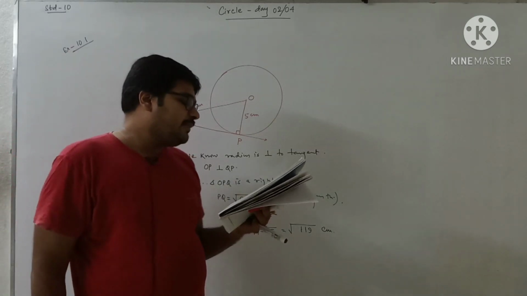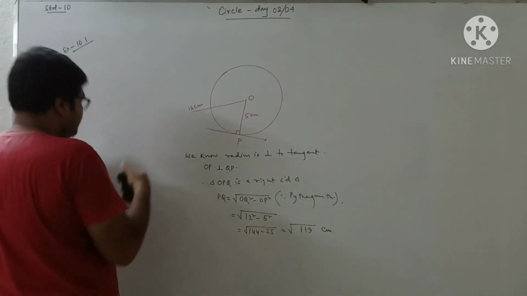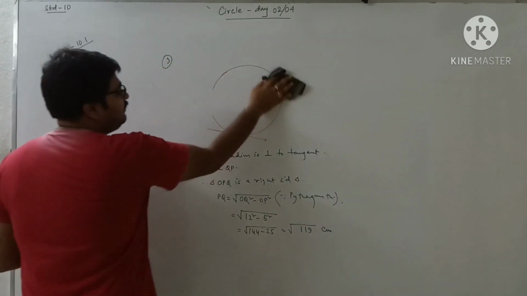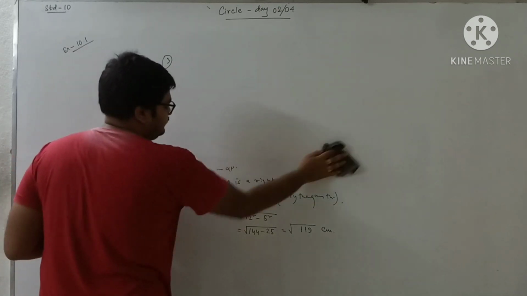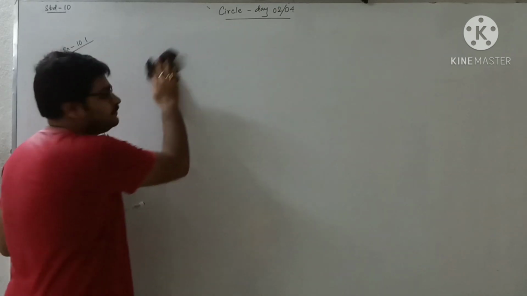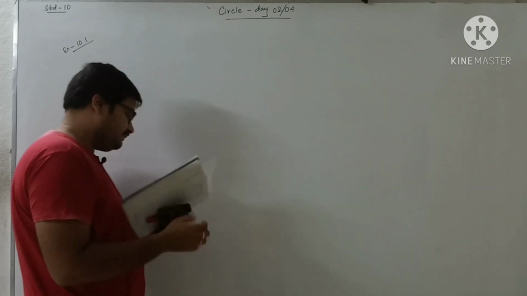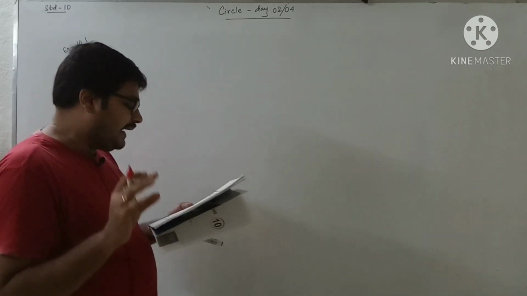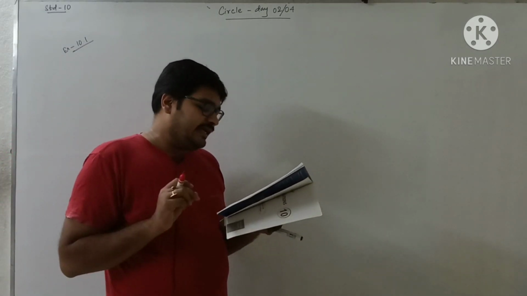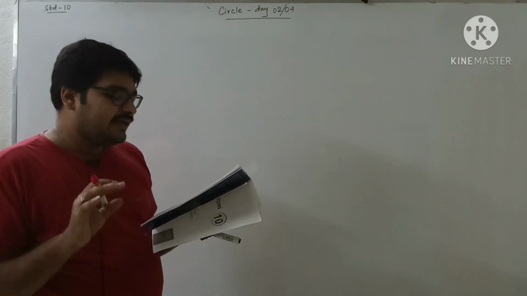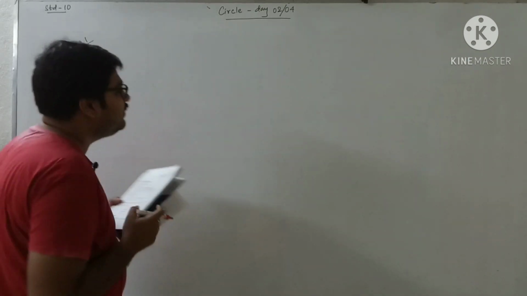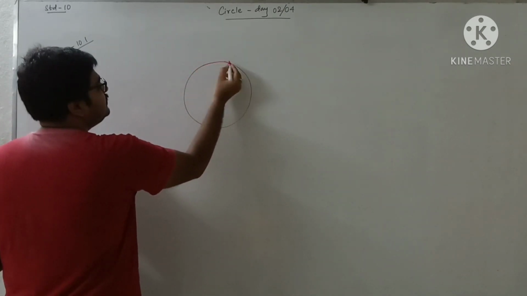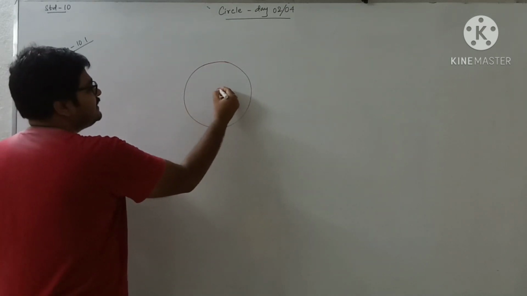Now let's move to question number 4. This was actually question number 3 of ours. Now let's move to our question number 4. What is the question given, once you see? Draw a circle and two lines parallel to the given line such that one is a tangent and the other is a secant to the circle. Okay. So this is one of the circle. Now what you have to do? This is a circle. So this is the center of the circle.